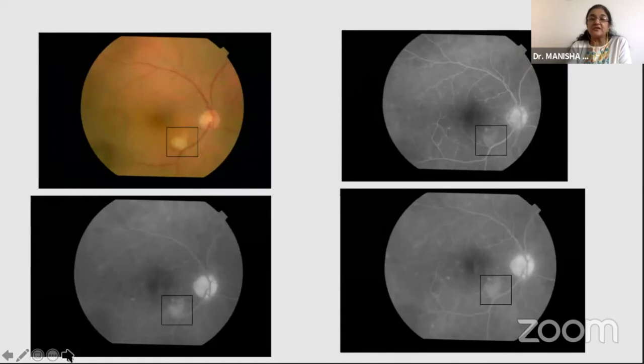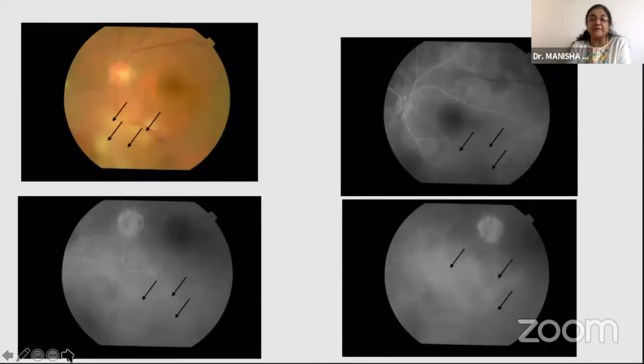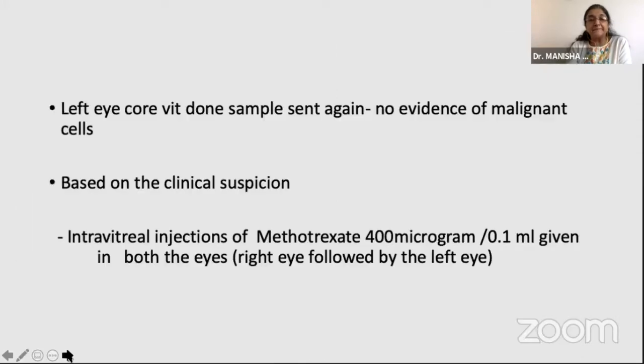This is the fundus fluorescein angiography of this patient. What you can see very prominently is the hyperfluorescence of this lesion surrounded by a leopard spot kind of appearance. These are the multiple lesions again in the left eye. So we went ahead and did a left eye core vitrectomy with the hope that we can catch something on a lab diagnosis, but again, there was no evidence of any malignant cells.